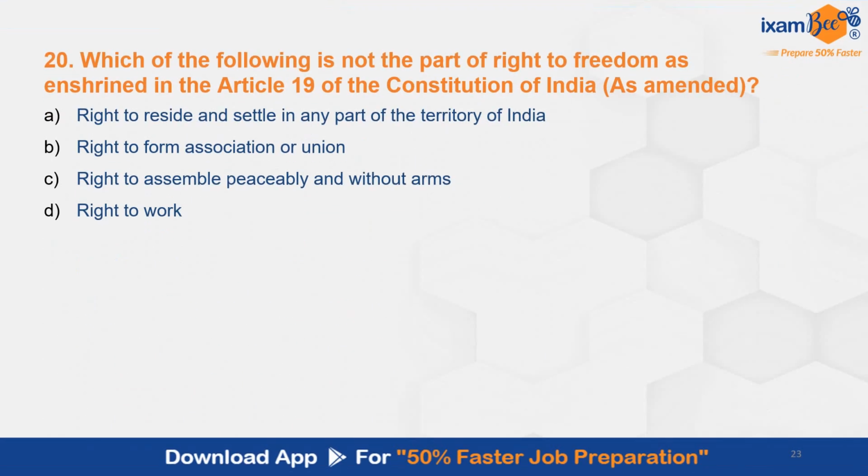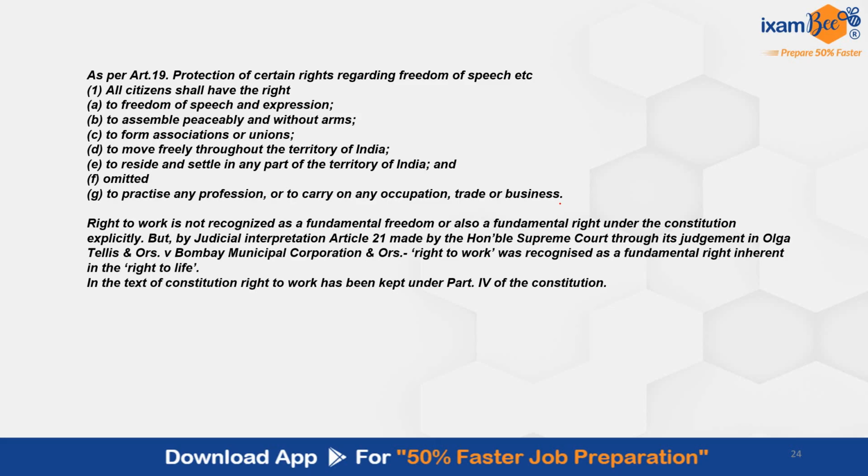Then question number 20. Which of the following is not part of right to freedom as enshrined in Article 19 of the Constitution of India? The correct answer here is D. Right to work is not a part of right to freedom under Article 19. Instead, right to work is incorporated in Article 21 as right to life and personal liberty. By judicial interpretation, the Honorable Supreme Court, through its judgment in Olga Tellis and others versus Bombay Municipal Corporation, recognized right to work as a fundamental right inherent in right to life in Article 21.